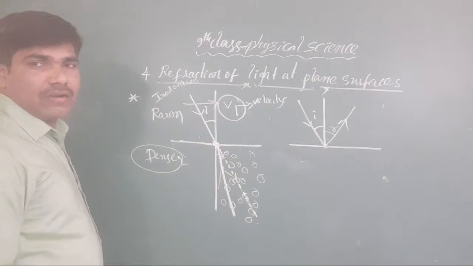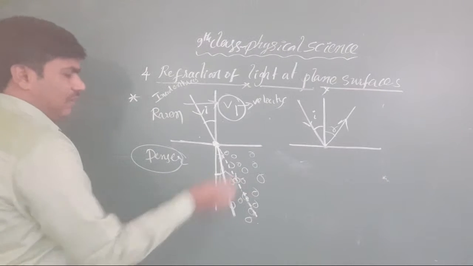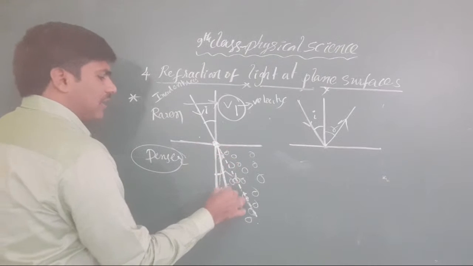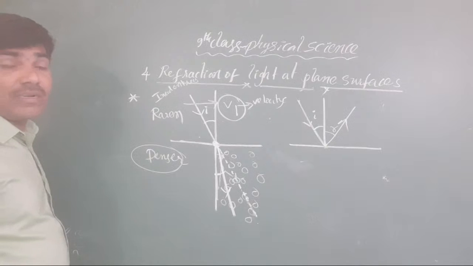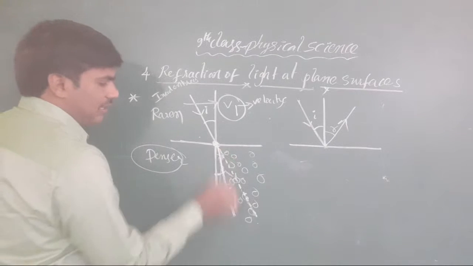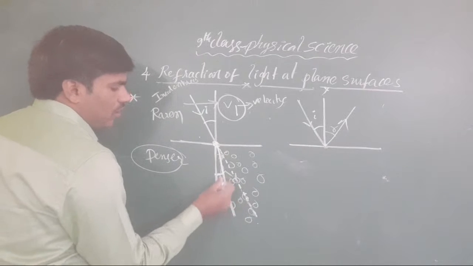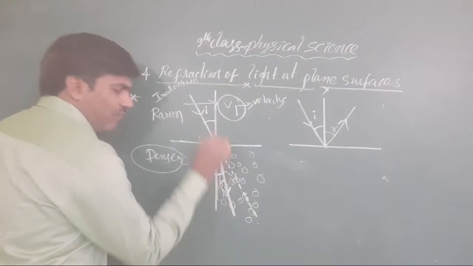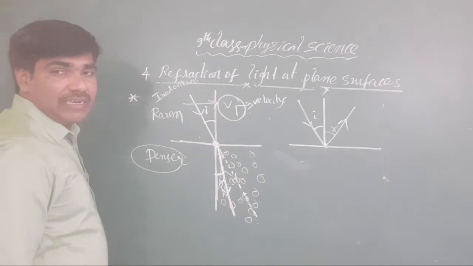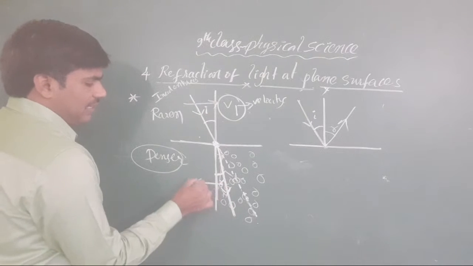Got it or not? Whatever angle is now made with our normal by this deviated ray is called the refracted angle. That is indicated as r.